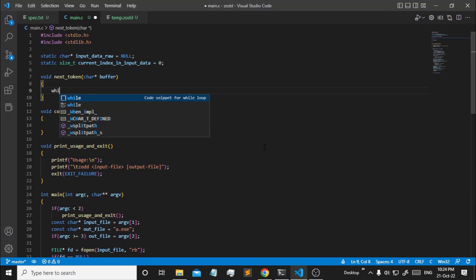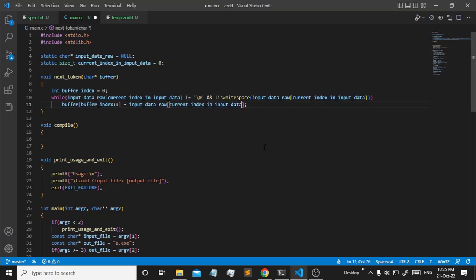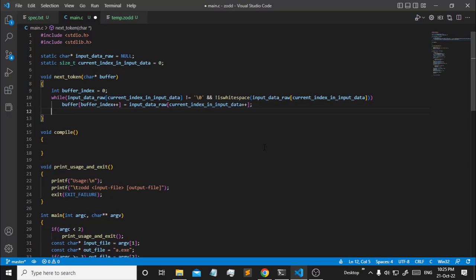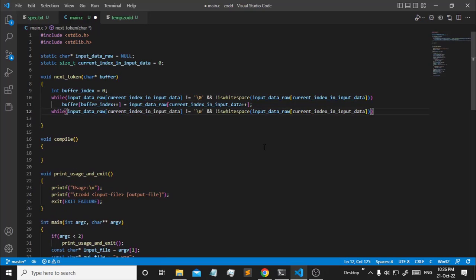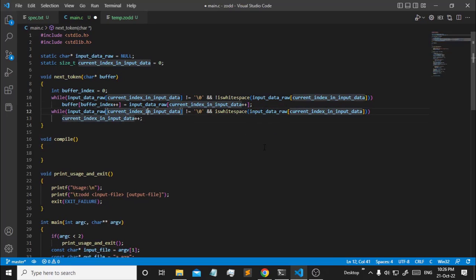File. Stop. Now the next thing we need to do is skip the white space before the next token is called again. Alright, how do we skip that? Same thing, just copy this thing up here. This time it will be while it is white space. All we need to do is increment this, and here just skip the white space. Also, why am I telling you it does not have to be 0? Because if it is 0, that means you have encountered the end of the file. Alright.